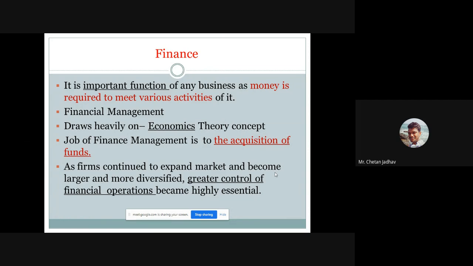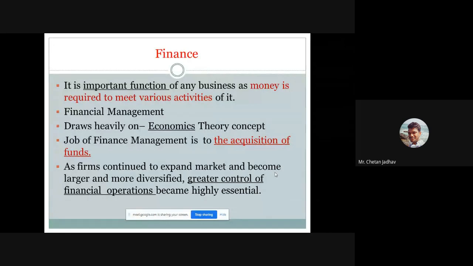So we should do some management, we can call it a team for doing financial management. So there is one separate department, finance management. According to economics theory, any organization has to do separate financial management. The job of finance management is the acquisition of the funds.